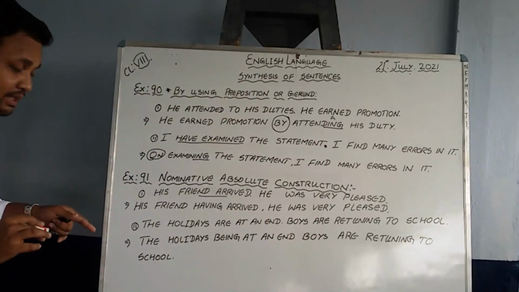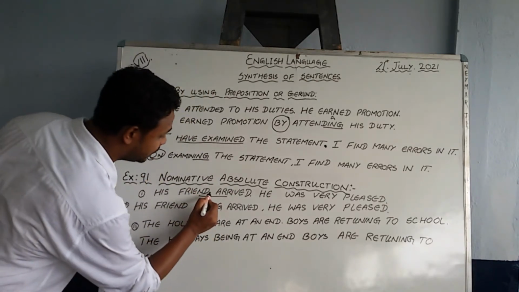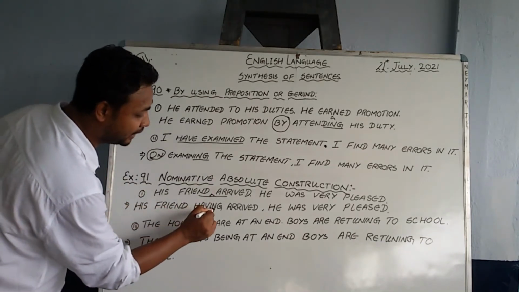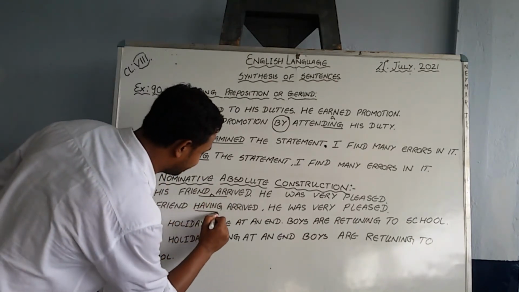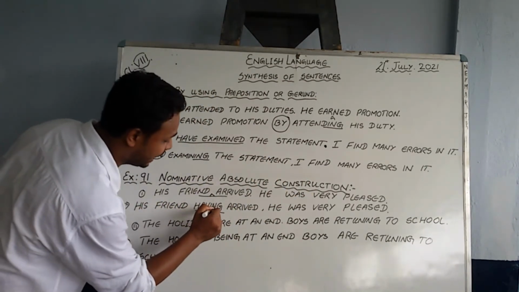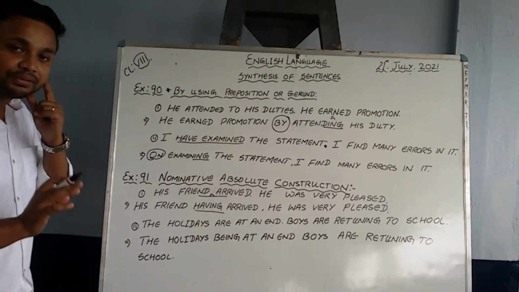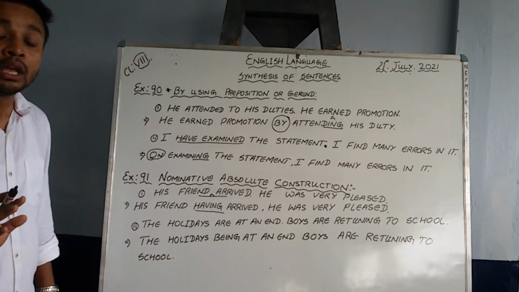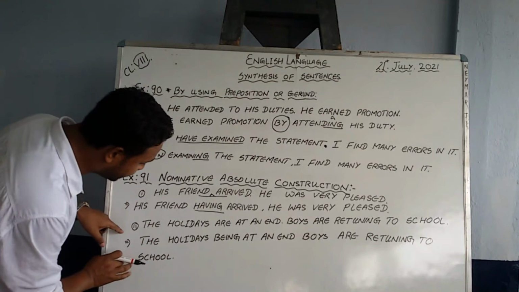Now in this kind of sentences, when we try to join two sentences into one, we have to insert something in between when there is no helping verb. For example, his friend having arrived. The moment you put this having, we are using nominative absolute construction. His friend having arrived, comma, he was very pleased. Am I clear? His friend having arrived, when you do not find any kind of helping verb. Now when you find a helping verb there, how to change the sentence, that also I am going to explain to you in the next question.